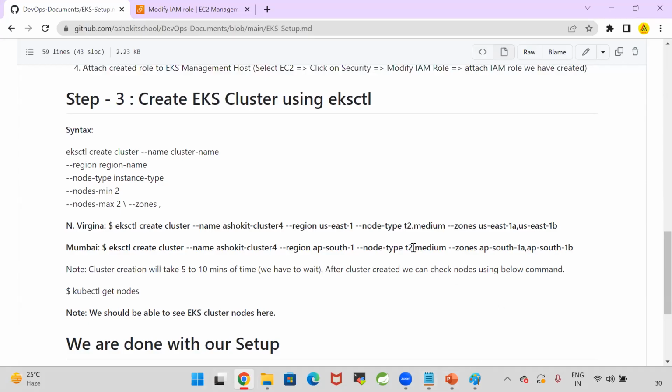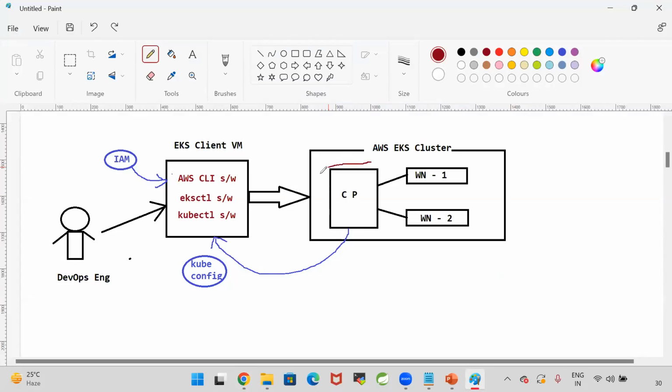This medium is for the worker node, right? Correct. Where do we specify what kind of machine our control plane is running? For the control plane, we are not specifying any machine. It is a fully managed service by AWS. It's not an EC2 box. Worker nodes are the EC2 boxes. The control plane is a service in AWS. How many machines they are running in the background for the control plane, we don't know that.